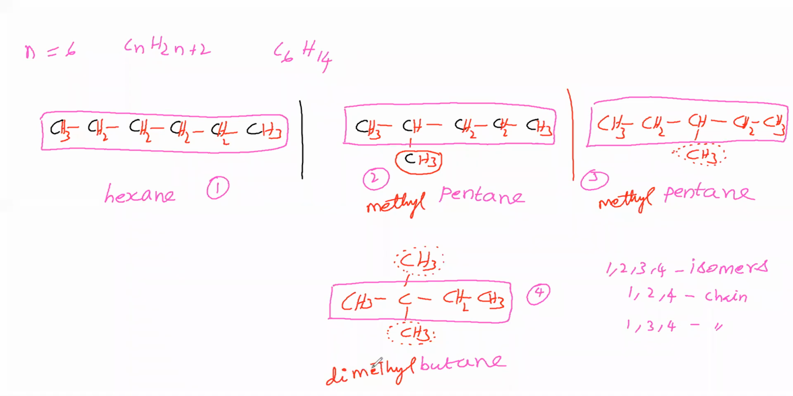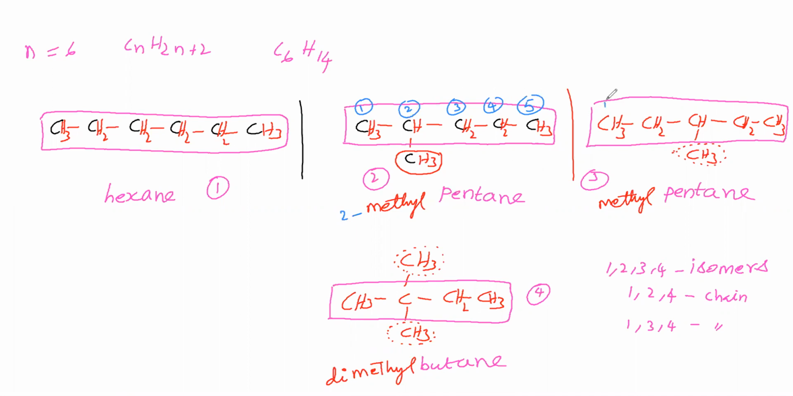Then we have to say the position. To say the position of branch, we have to give the numbering. Okay. Now we will give the numbering. Here, number 1 carbon, second carbon, third carbon, fourth carbon, fifth carbon. Therefore, this branch is at second carbon of parent chain. Therefore, it is 2-methyl pentane.